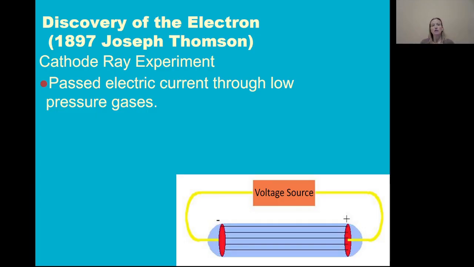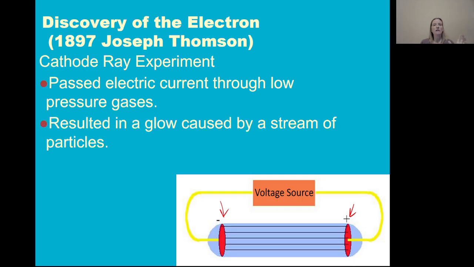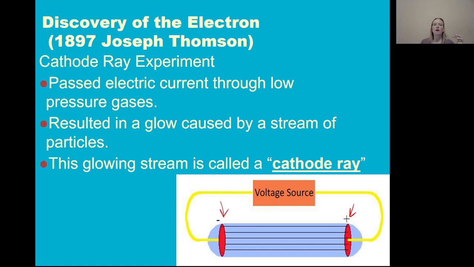Basically, he passed electric current through a low pressure gas inside of a tube, and he used different metals on the plates at either end, and passed a high voltage through it, and this resulted in a glow caused by a stream of particles. That glowing stream of particles was called a cathode ray, and old TVs are cathode ray tube televisions.